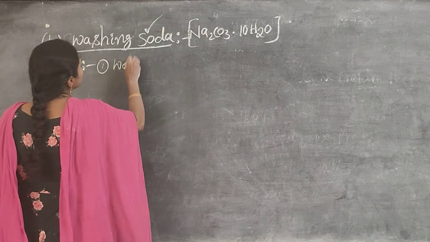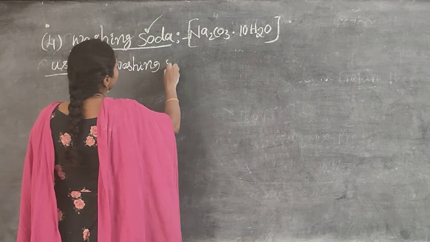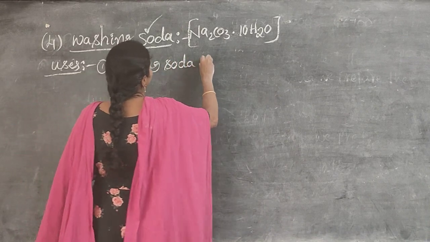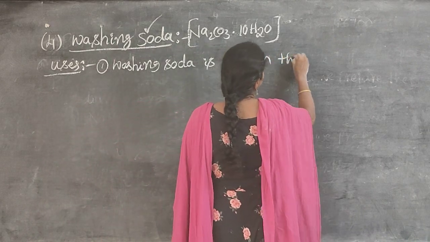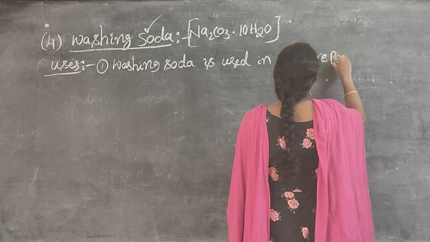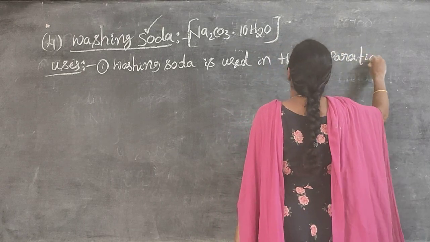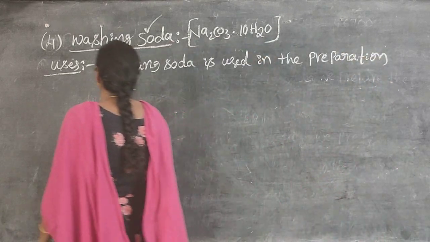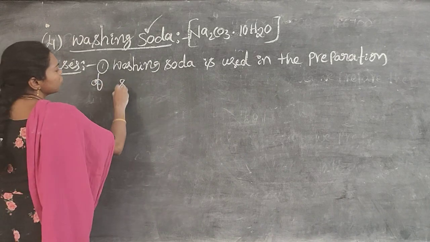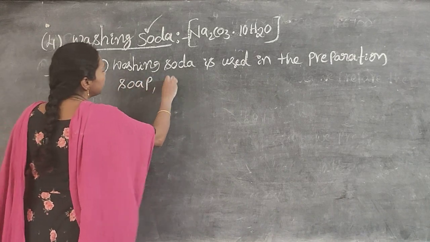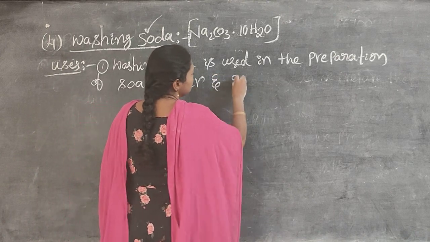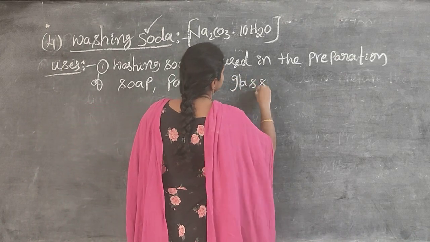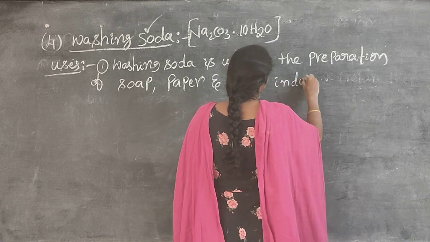Uses, first one: washing soda is used in the preparation of soap, paper and glass industries.